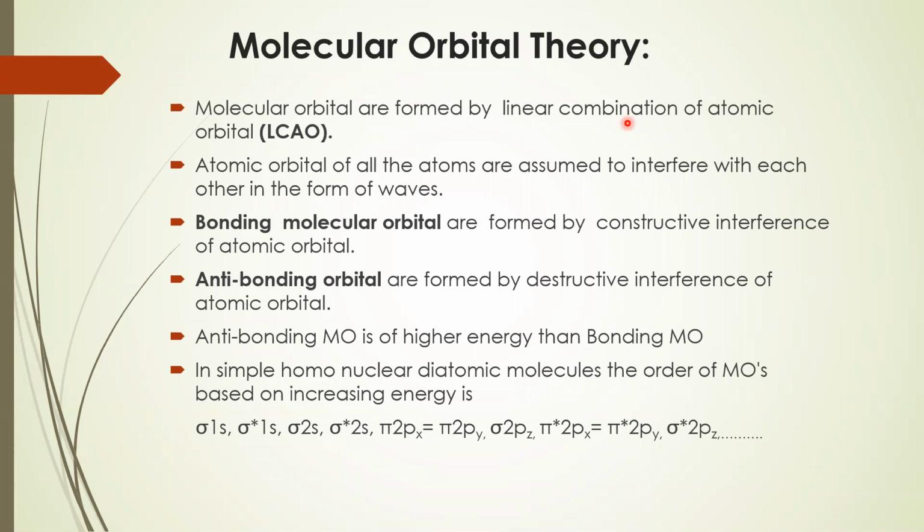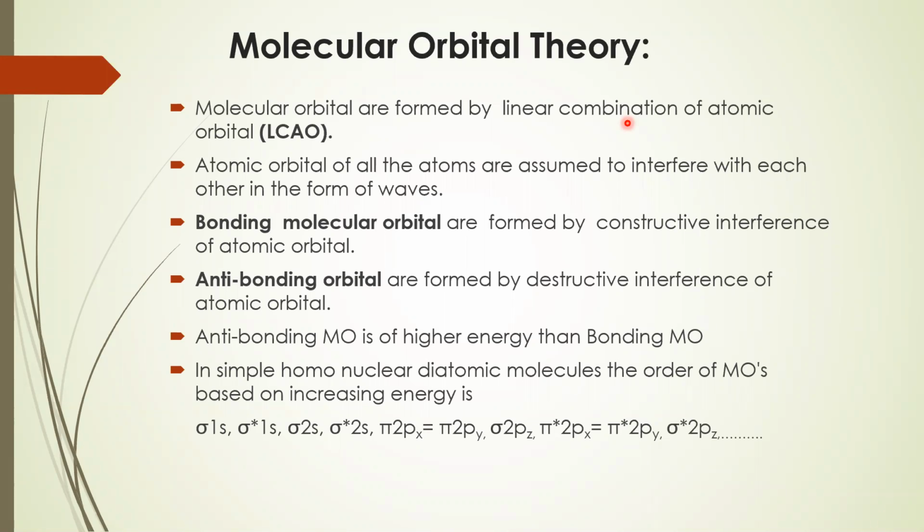Okay, so simply it is sigma 1s less than sigma star 1s less than sigma 2s less than sigma star 2s less than pi 2px equals pi 2py. Why are they equal? Because px and py orbitals have equal energy level. Then sigma 2pz, as we have seen in the s orbital, forming the sigma bond.